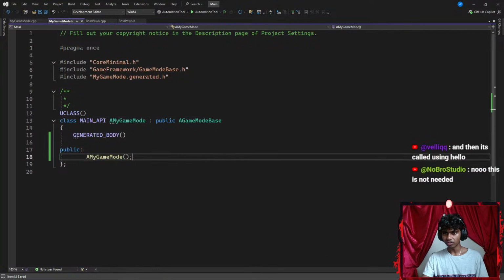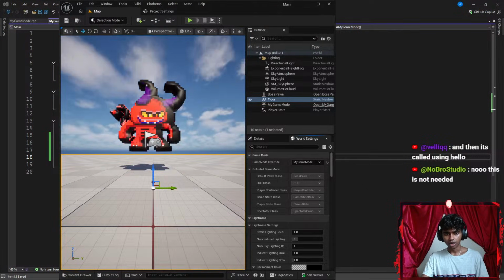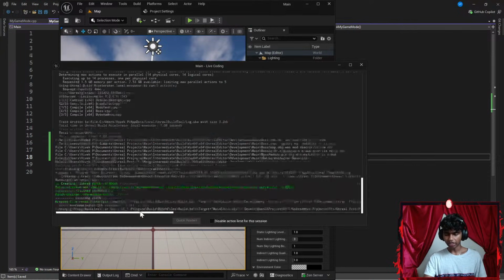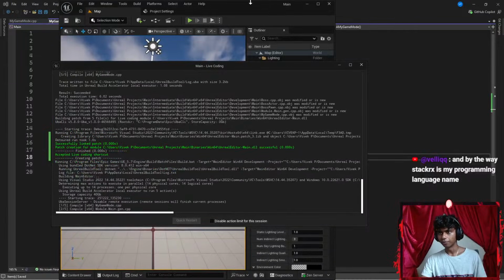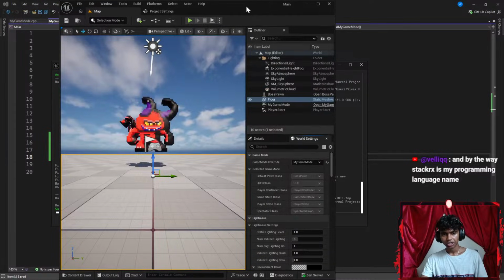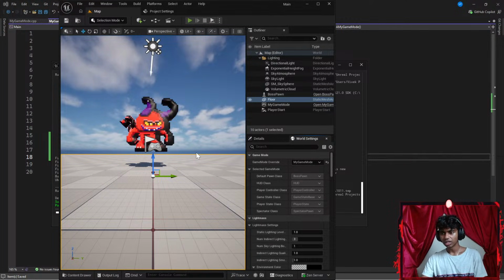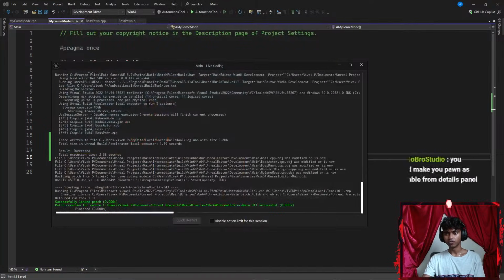Let's hit Control S to save the code. Get Studio here. No, this is not needed. Isn't it needed? Okay, I could actually just hit Control Alt F11 and check what it actually does. You should make a pawn movable from the details panel. From the details panel, shouldn't we like use code for that stuff? Because I thought adding code would make it much more fun.